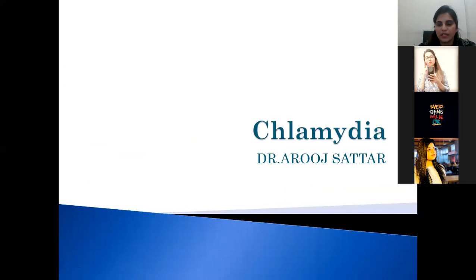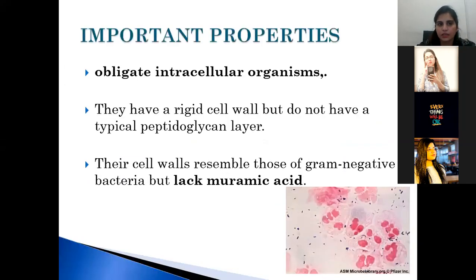So our topic is chlamydia. The important properties of chlamydia are they are obligate intracellular organisms. Obligate intracellular organisms means they have to be present within the cell to survive. They have a rigid cell wall but don't have a typical peptidoglycan layer. The cell walls resemble those of gram-negative bacteria but lack muramic acid.